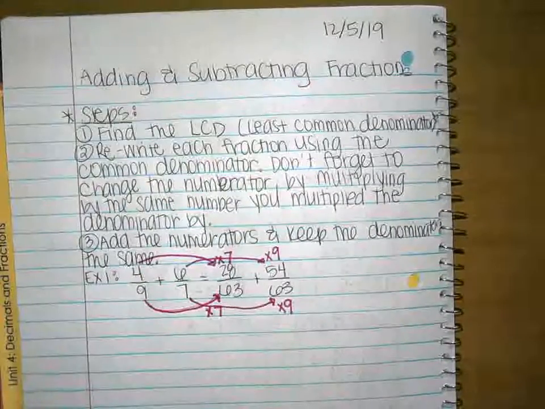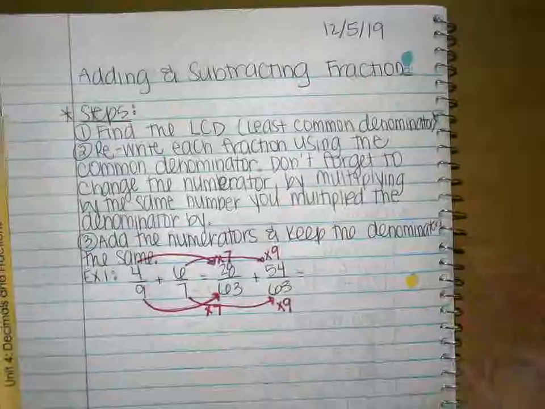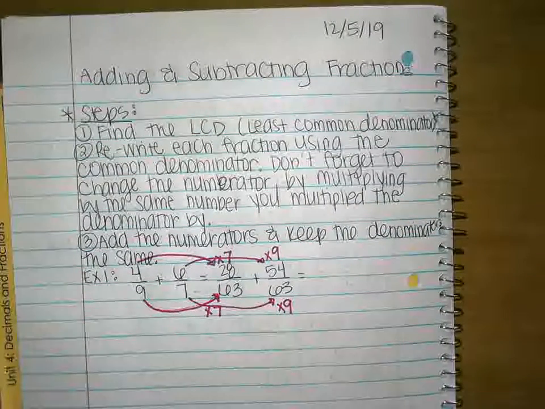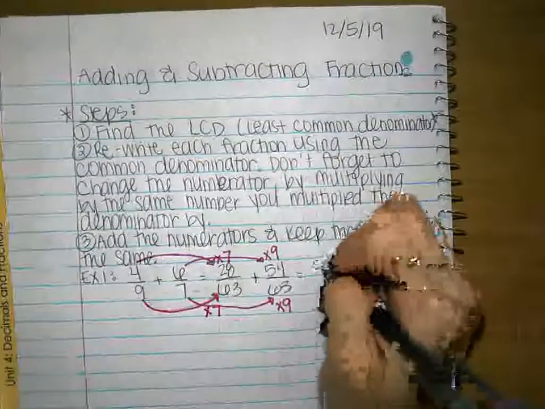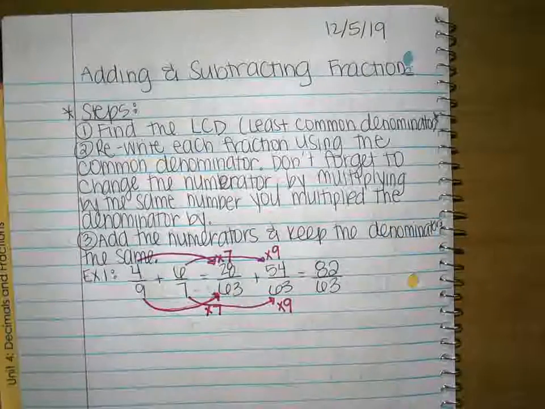So add the numerators and keep your denominators the same. 28 plus 54 is? 82. So I have 82 over 63.